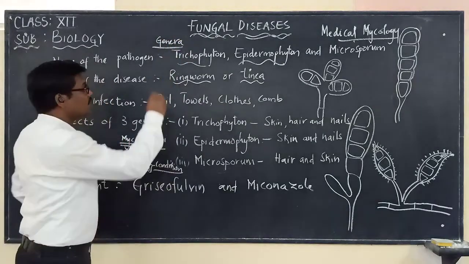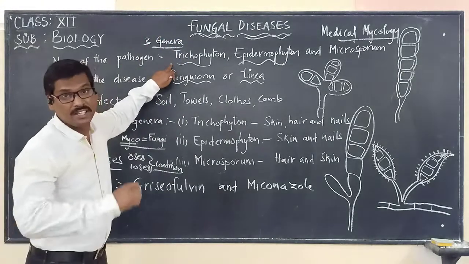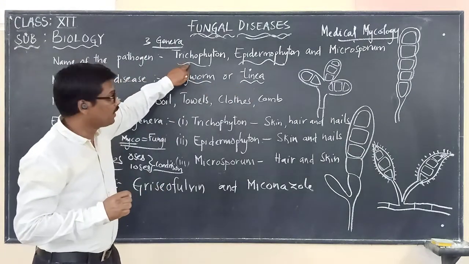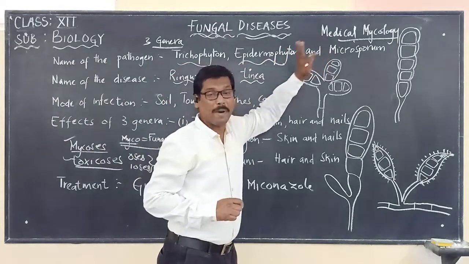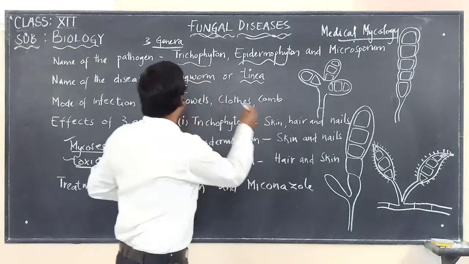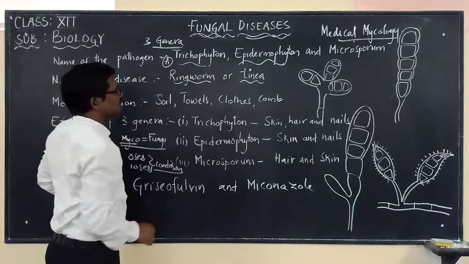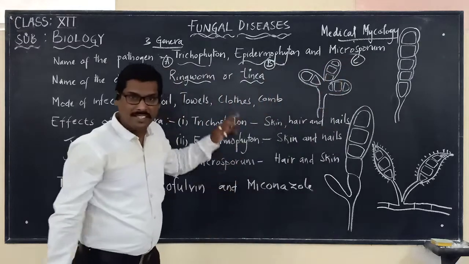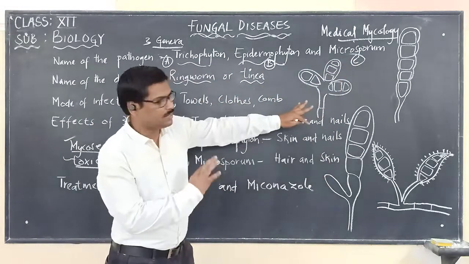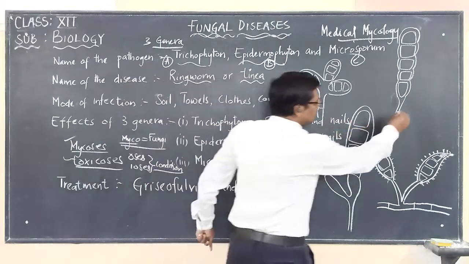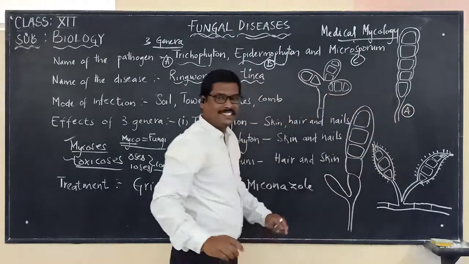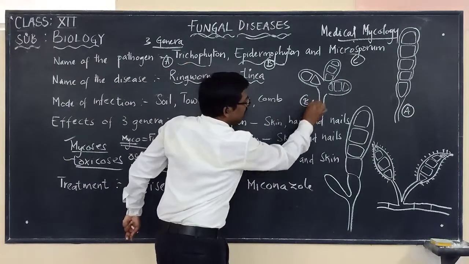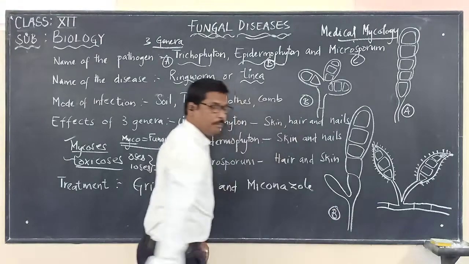So how many genera are causing ringworm, otherwise called tinea? Three: Trichophyton, Epidermophyton and Microsporum. Let me say Trichophyton as A, Epidermophyton as B and Microsporum as C. In the diagram, the first one, A, is Trichophyton.